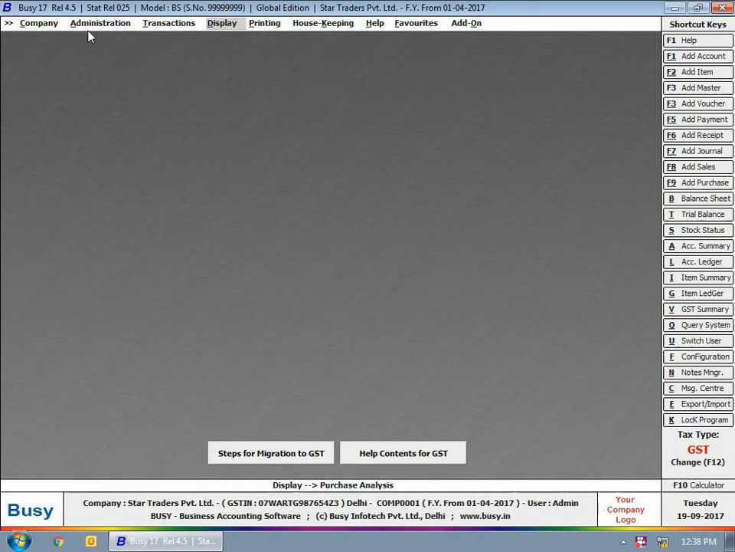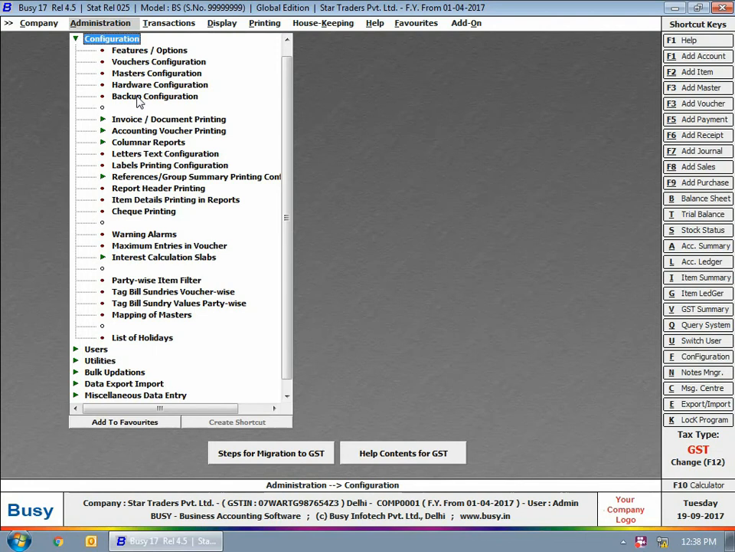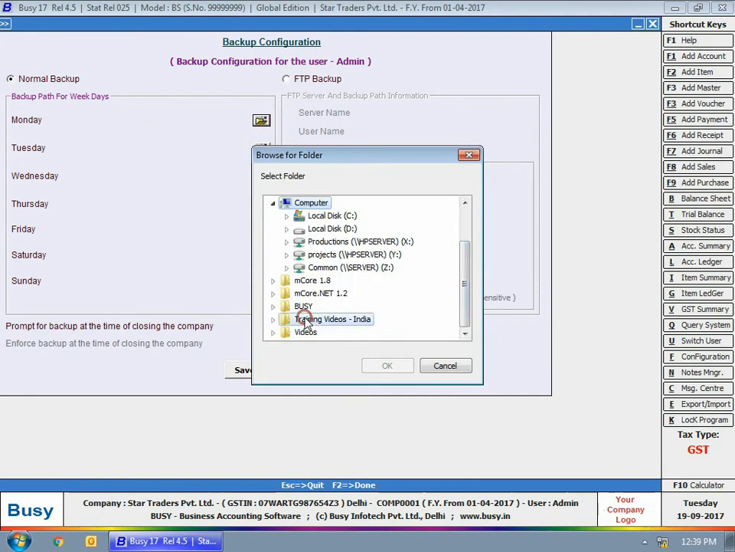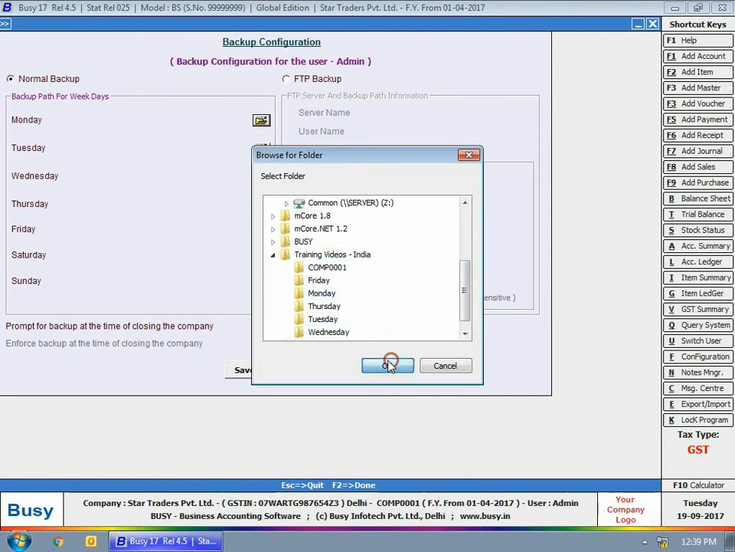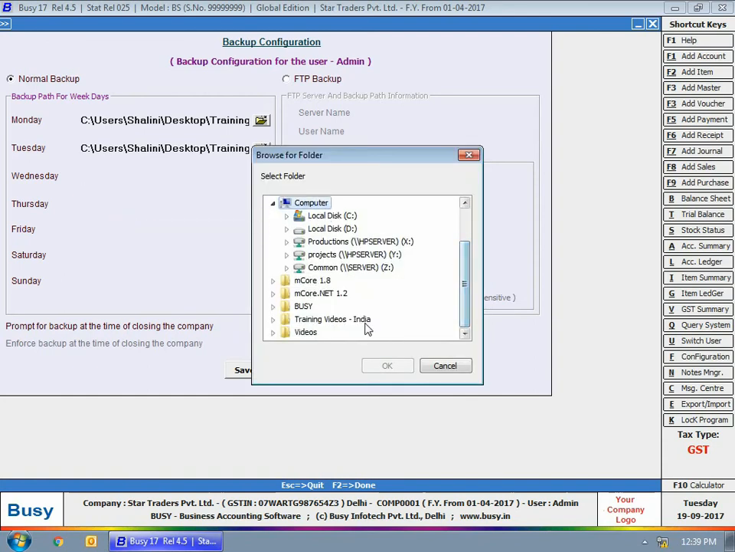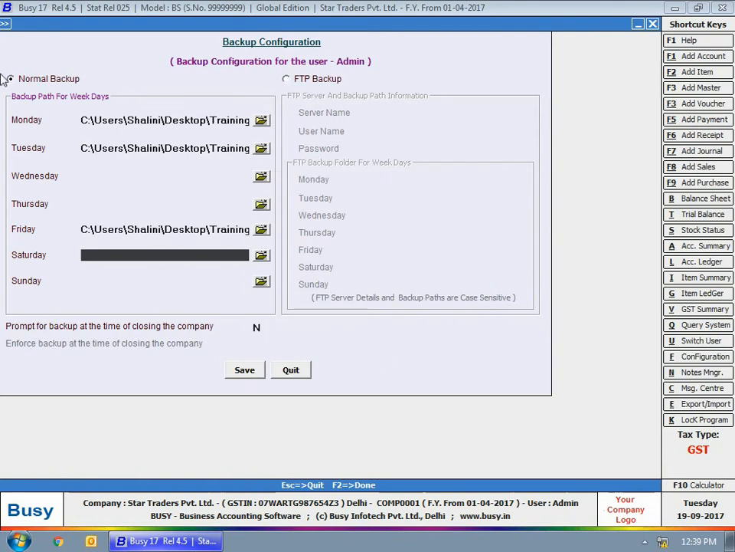First of all, we'll discuss backup configuration. For this, we'll go to Administration, Configuration, Backup Configuration option. Here we'll specify folders for various weekdays. By specifying folders, we mean that on this particular day backup copy has to be created at this particular folder. Let us say we are taking backup on Monday, then automatically Busy will make a backup copy at this particular path. However, you can change that path at the time of taking backup, but you can define in advance backup folders for all the weekdays.